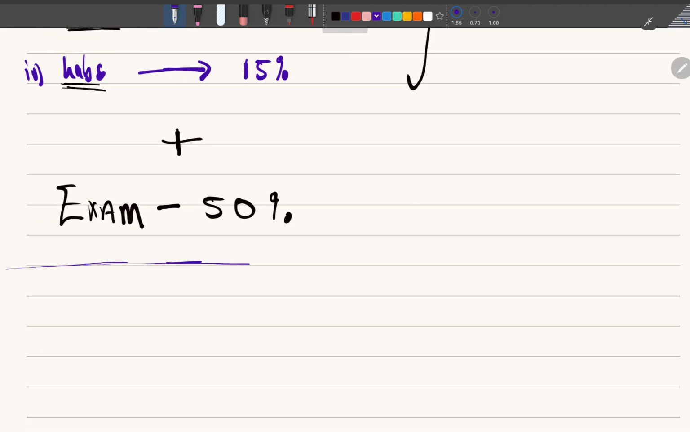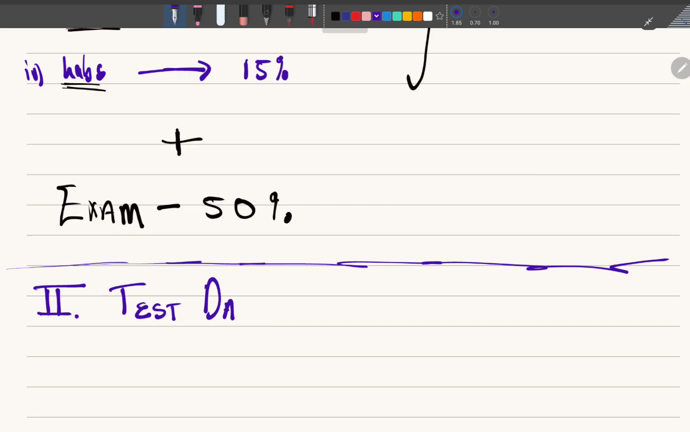This is going to be very important. So first of all, let's go to the second section, and let's talk about test dates now. Okay, so second section, we now know that they're worth 15%. Now let's talk about the test dates.